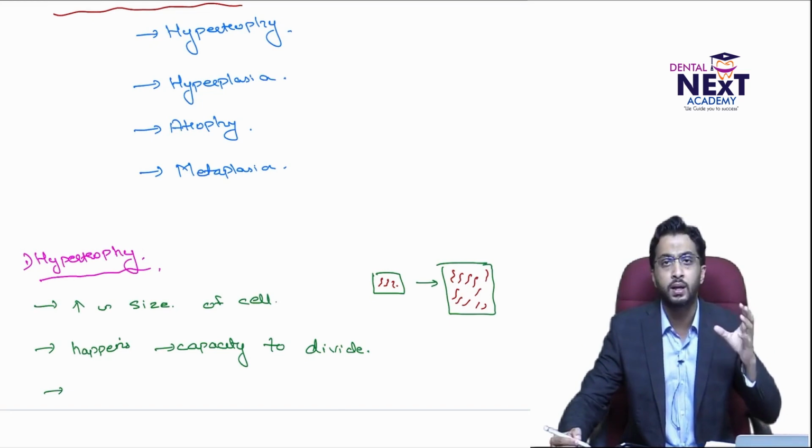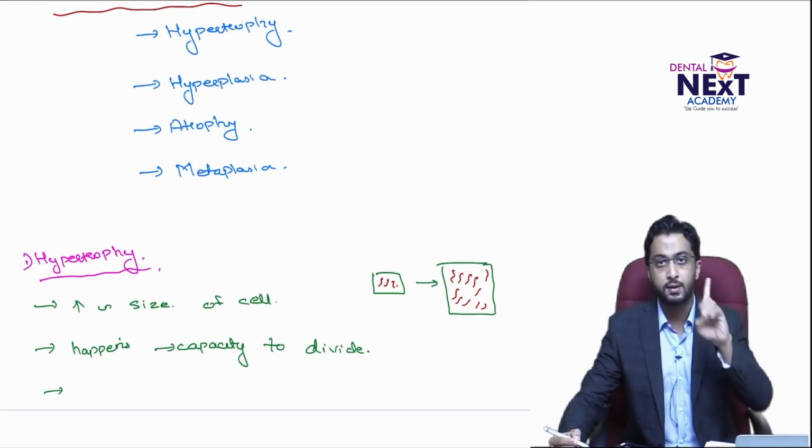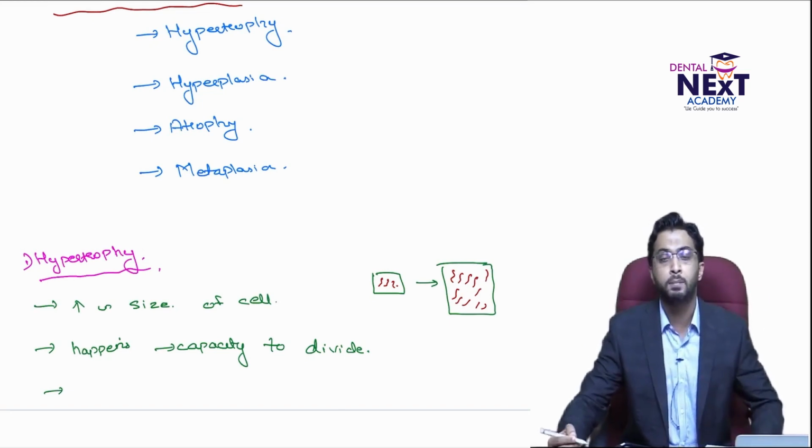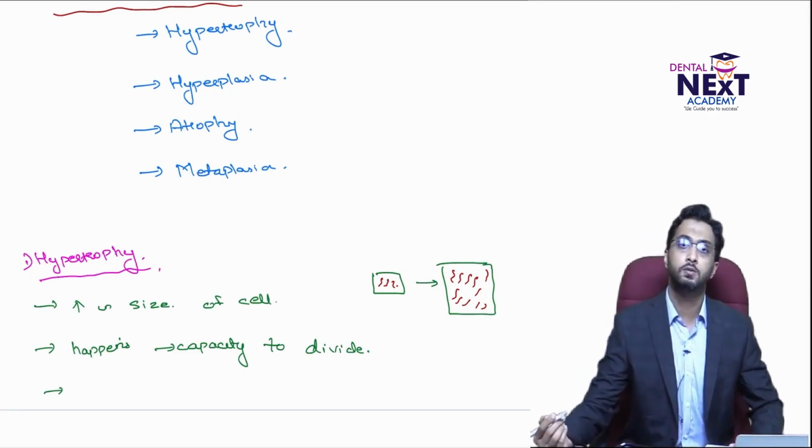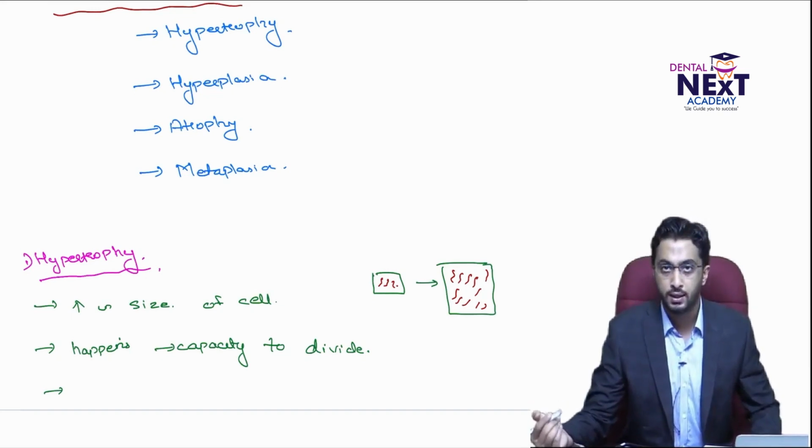The number of cells doesn't increase, but the amount of protein increases. That's very important to understand. Though the number of cells doesn't increase, the cellular contents will definitely increase.